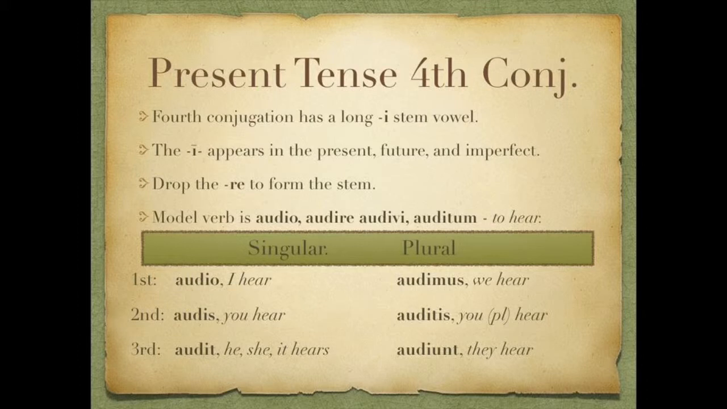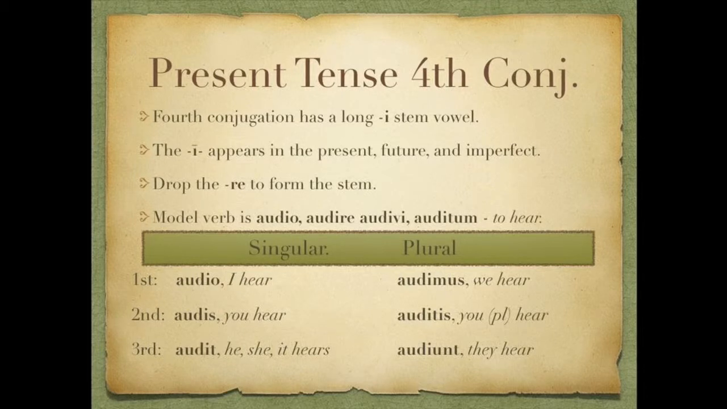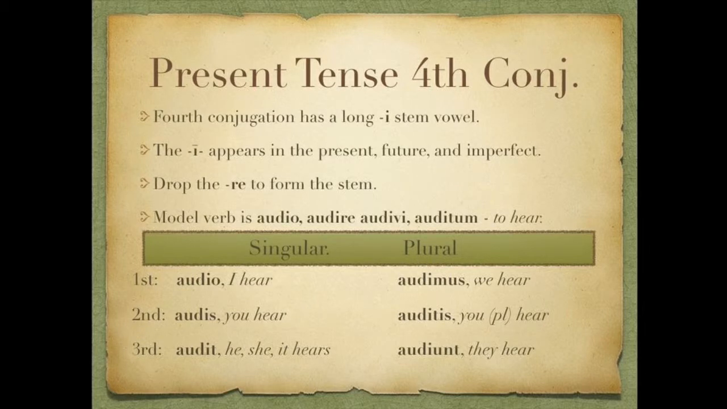First person singular, audio, I hear. Second singular, audis, you hear. Third singular, audit, he, she, it hears. First person plural, audimus, we hear. Second plural, auditis, you plural hear. And then third person plural, audiunt, they hear. Notice that I appears in all six forms. First person, second person, third person, both singular and plural.